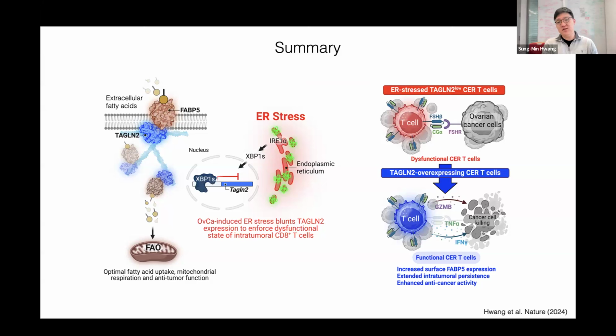So our findings suggest that there's another possibility for enhancing fatty acid metabolism, not only by regulating their transporter, but also by regulating an unexpected cytoskeletal protein like Transgelin-2, so we can find a good way to improve CAR T cell therapy in other solid tumors.